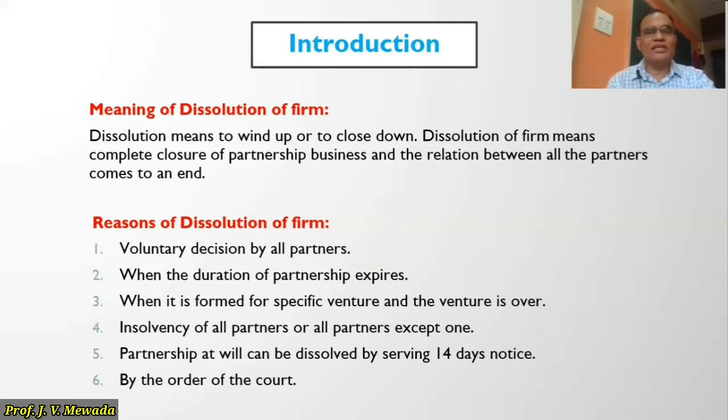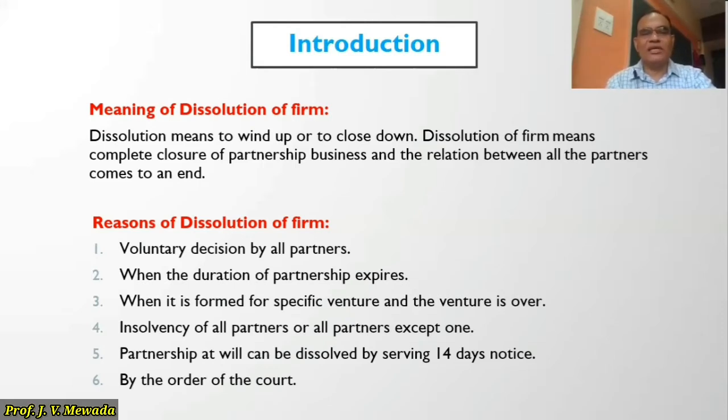Now the fourth one is insolvency of all partners, or all except one partner. So when one of the partners becomes insolvent, or more than one partner becomes insolvent, or when all partners become insolvent, again the business is to be closed. So that is another reason for closing the partnership business.